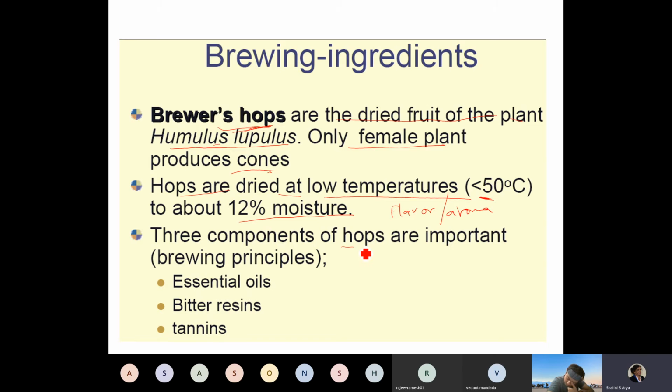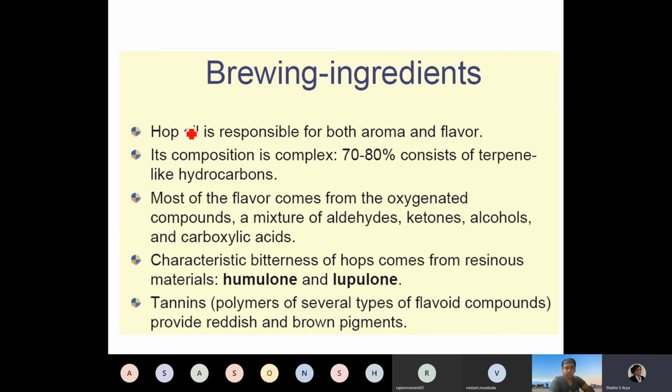There are three components of the hops that are very important in the brewing principle. They are essential oil, bitter resins, and tannins. There is a very good amount of essential oil exclusively present in the hops. Hop oil is responsible for both aroma and flavor. Its composition is very complex.